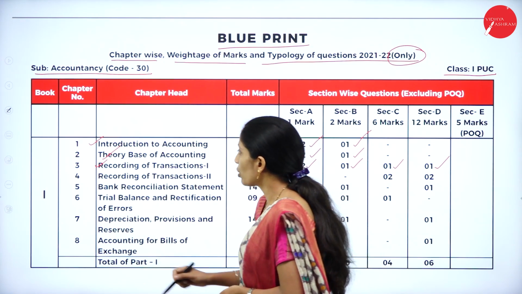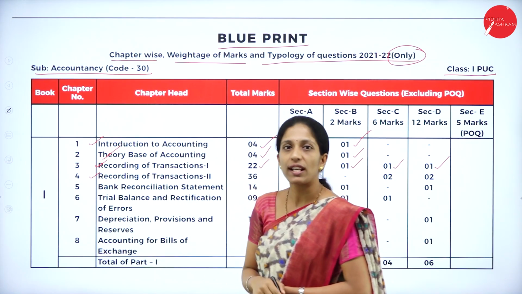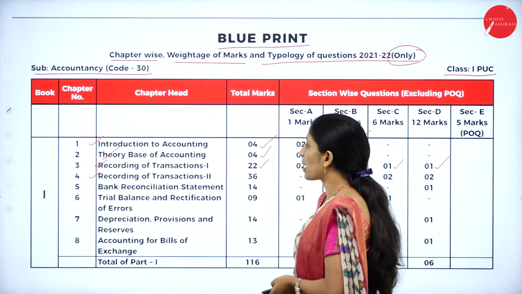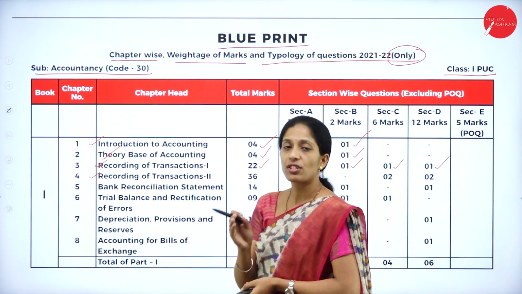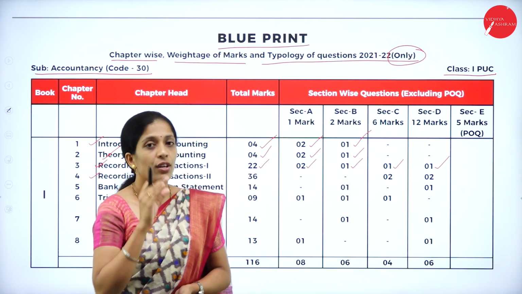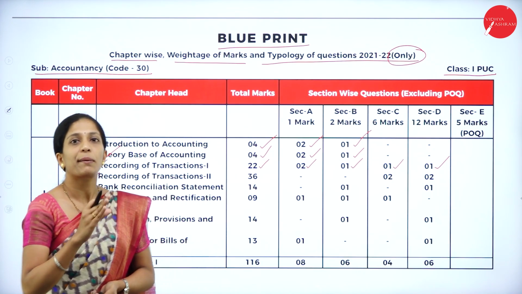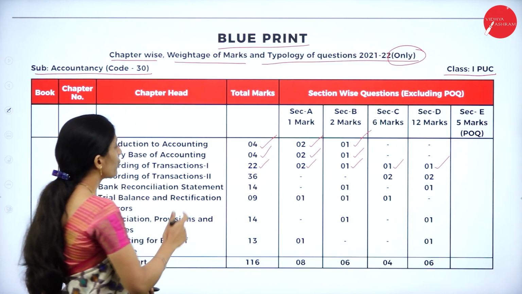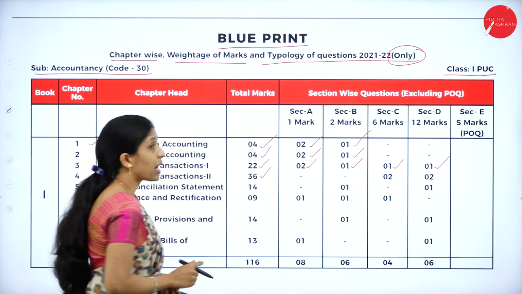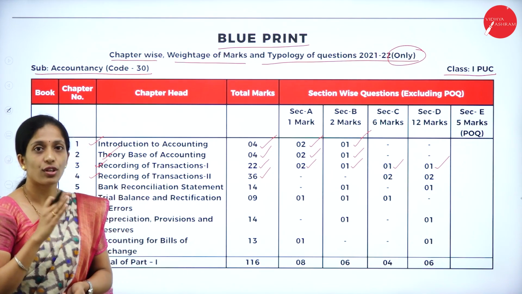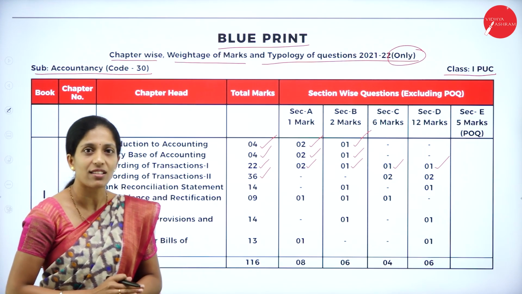Now coming to the fourth chapter, a very important chapter, Recording of Transactions 2. If you see the weightage of this chapter, if you study only this chapter, you can pass the exam. The total weightage of this chapter is 36 marks. You know that 35 is the passing mark.